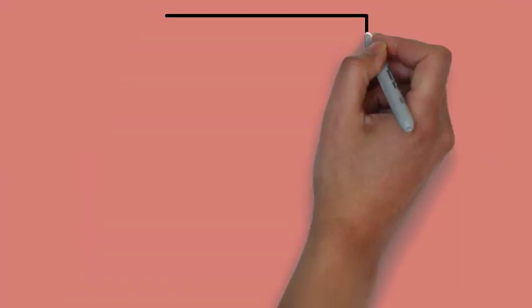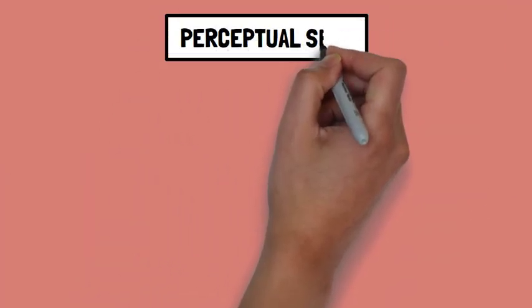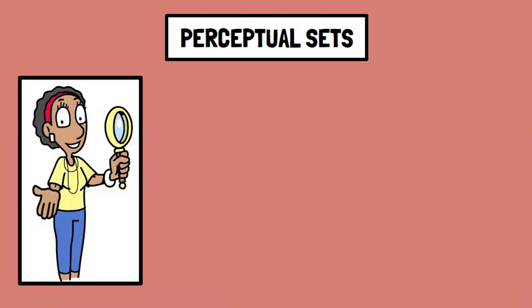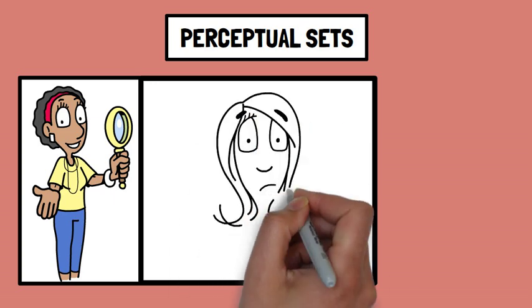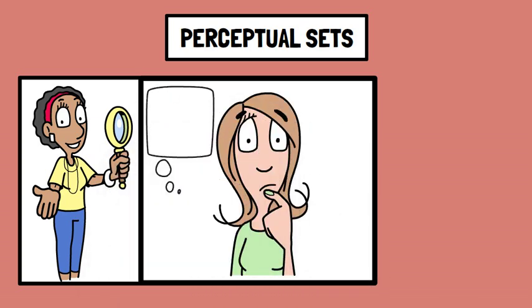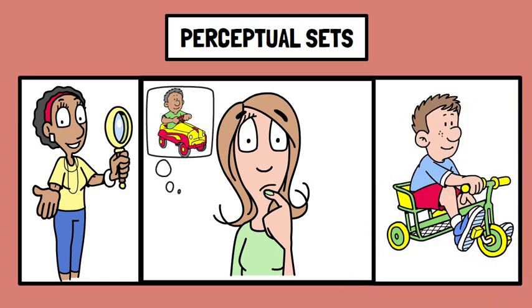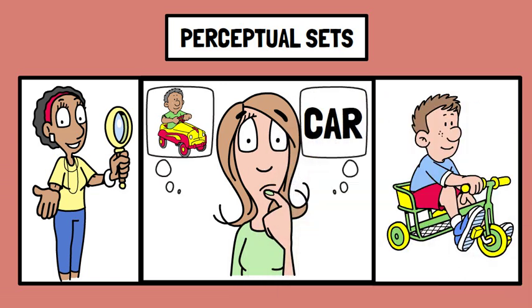Perceptual sets are mental predispositions to perceive things in a certain way based on expectations, experiences, and context. They influence how we interpret ambiguous stimuli. For example, if you are expecting to see a certain object, such as a car, you might interpret a similar looking object, like a bicycle, as a car due to your perceptual set.